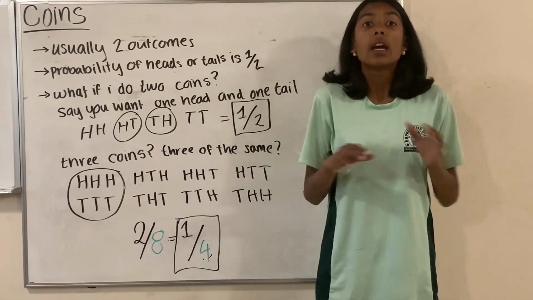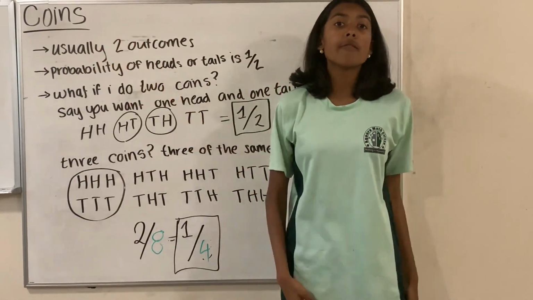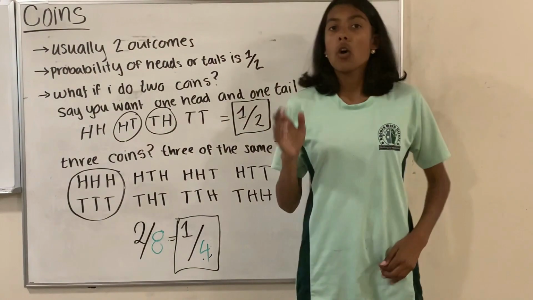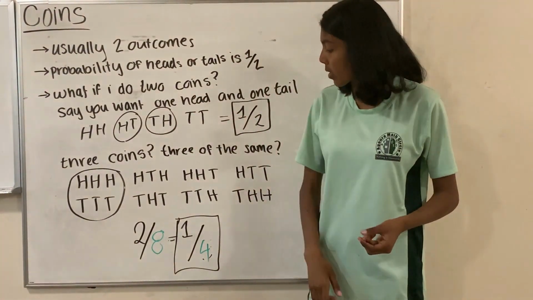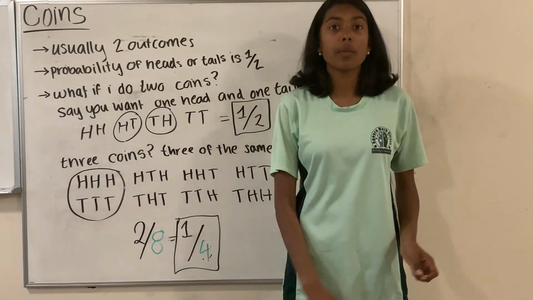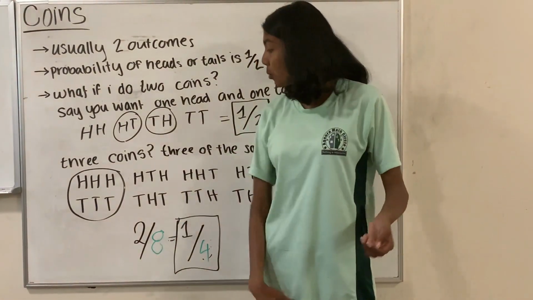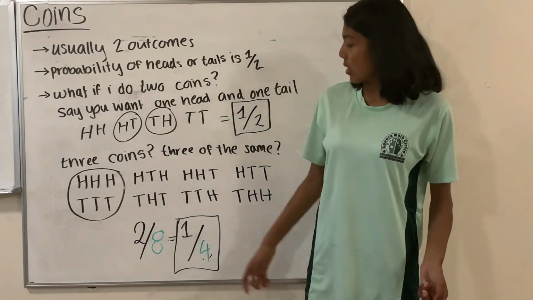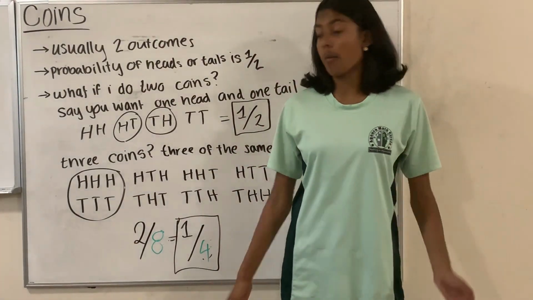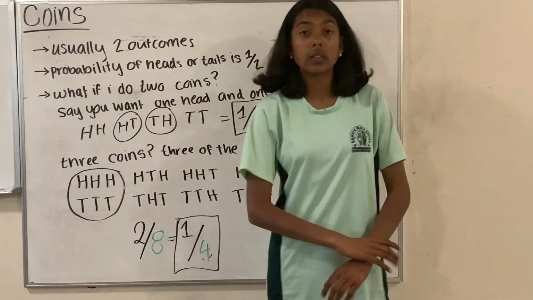And if you do that infinitely many times, it's eventually going to give you 1/2 or somewhere pretty close to it. Same goes for 1/4. Every 8 times I flip it, around 2 of them will be heads, heads, heads, or tails, tails, tails. Or every 4 times I flip it, one of them would either be heads, heads, heads, or tails, tails, tails.